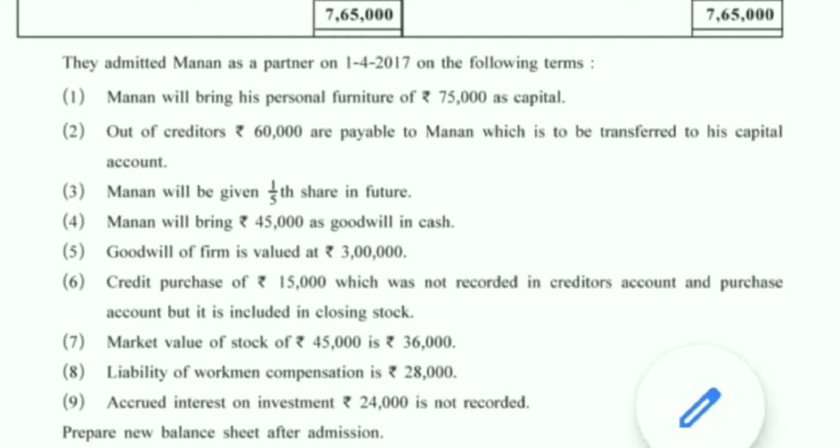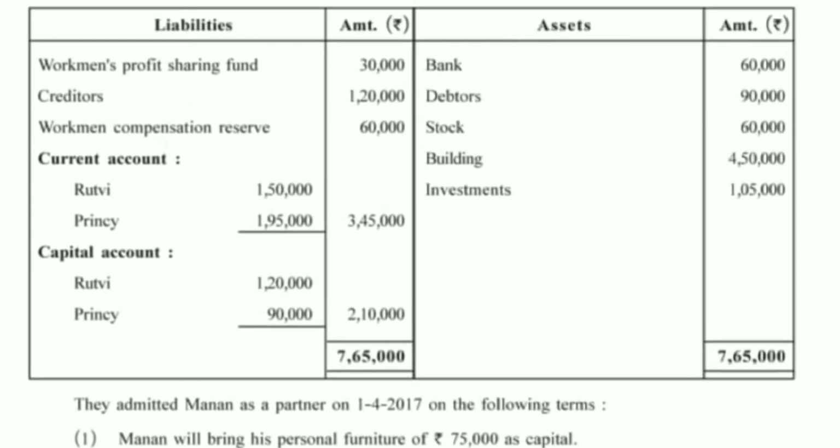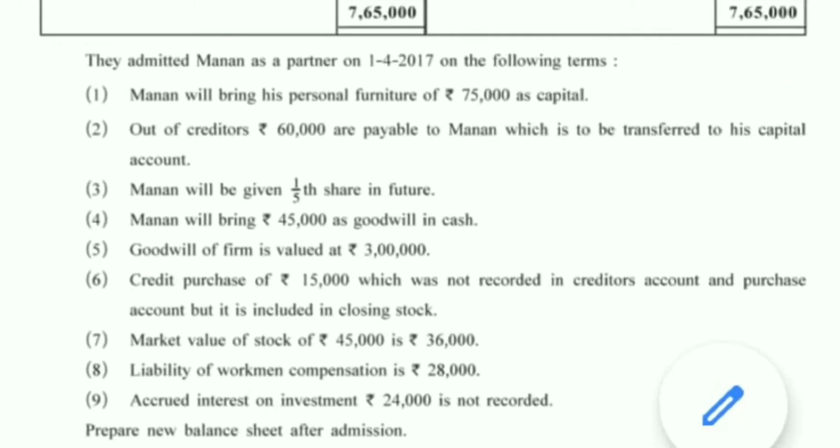So loss means we will write the entry on revaluation account debit side, to stock 9,000, and total stock is given in the sum as rupees 60,000. So 60 minus now 9. Now the new stock will be 51,000. One stock of 45,000, now its market value is 36,000, a loss of 9,000. From total stock of 60,000, we will subtract 9,000. We will get 51,000.